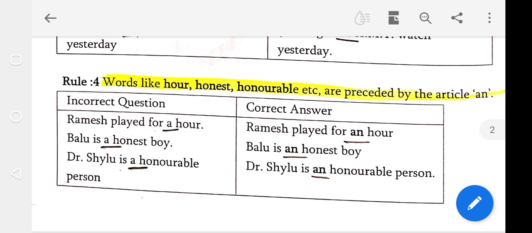Balu is a honest boy. This is the wrong answer. Balu is an honest boy. This is the right answer. A honest is wrong. An honest is right.